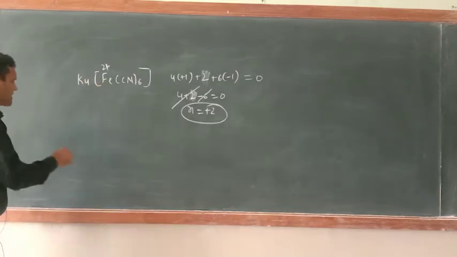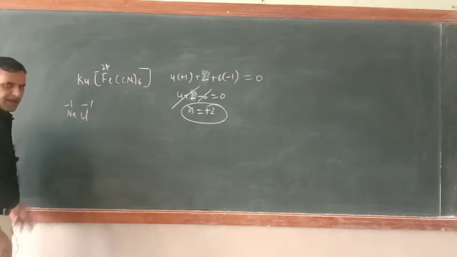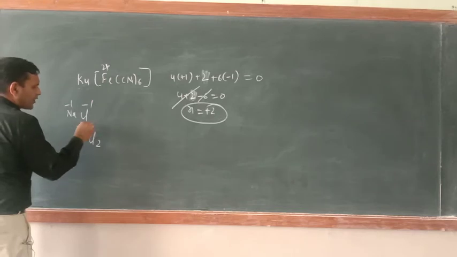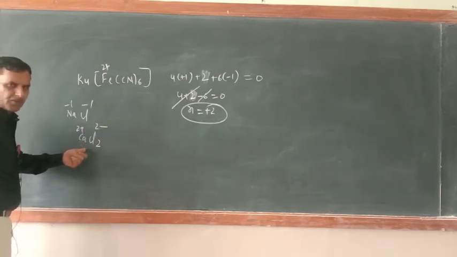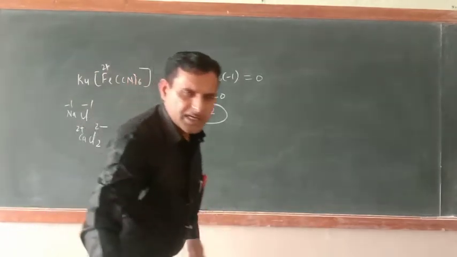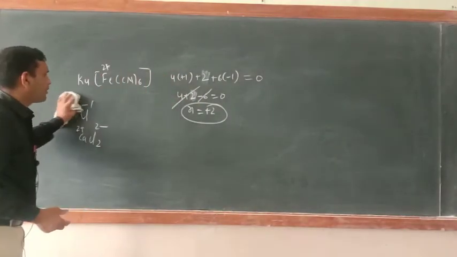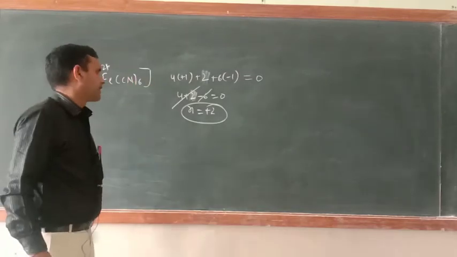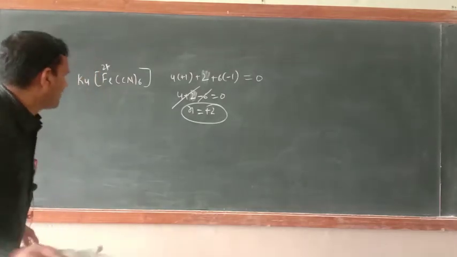Just like a normal salt, just see NaCl, here minus 1 plus 1, correct or not? CaCl2, here 2 positive, here 2 negative. 1 chlorine is minus 1, 2 chlorine is minus 2. So total number of positive and negative charges equal in the normal salt. Similarly, in coordination compound or coordination salt also the total number of positive and negative charges equal. That is point number 1. Second thing is also very important.